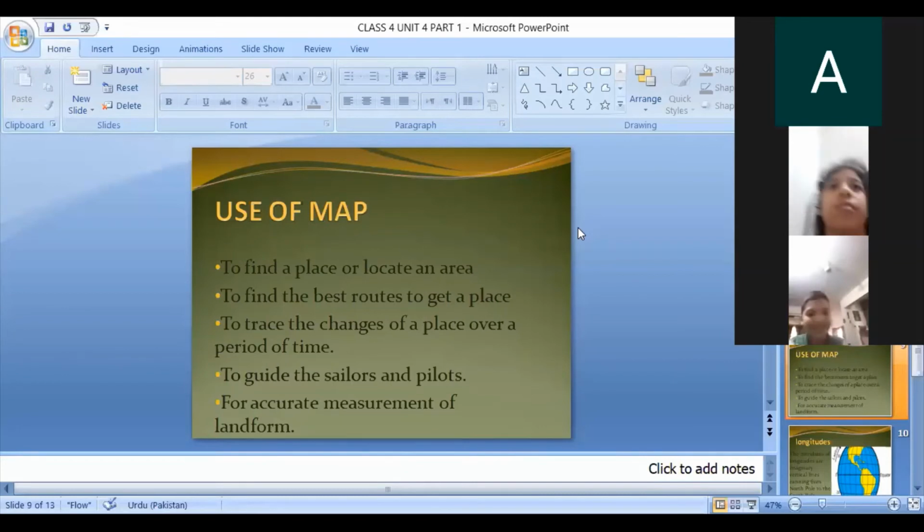So maps help guide the sailors and the pilots. For accurate measurement of landforms, this is a very important point. When we want an accurate measure of any area, for example, in the northern areas of Pakistan there are very high mountains: K2 and Nanga Parbat are very famous mountains. So with the help of a map, we can measure the accurate landforms. We can know what is the height of K2? 8,611 meters is the height of K2.